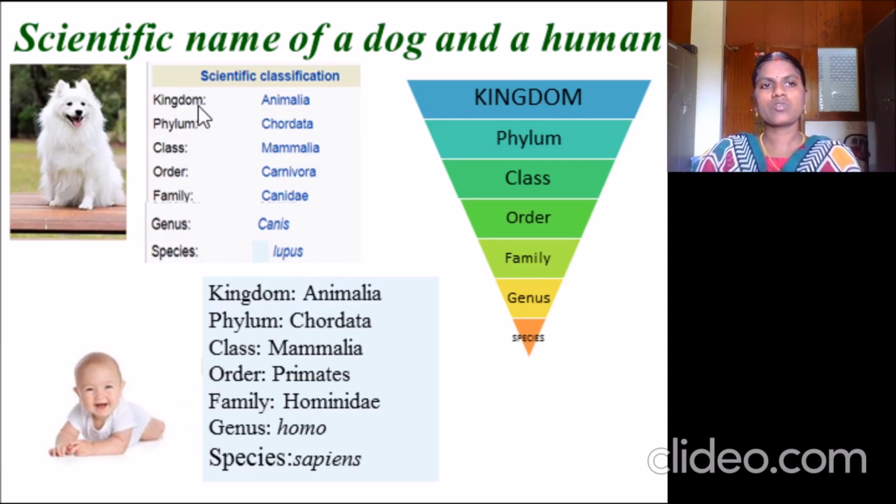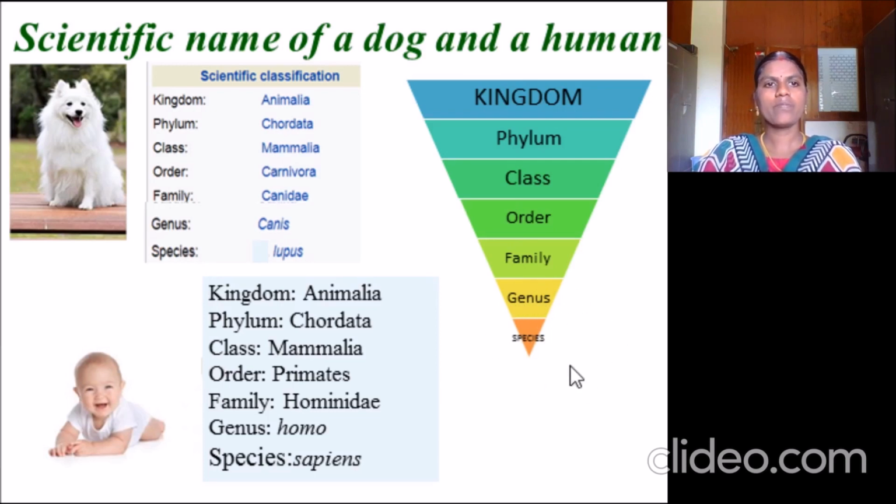Kingdom has several subdivisions, and one of them is Animalia. The second one is phylum. This is the order you have to follow for classifying an organism: kingdom, phylum, class, order, family, genus, species. Genus and species together make the scientific name.